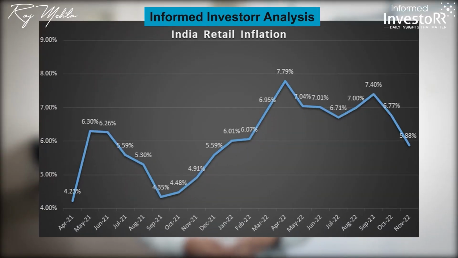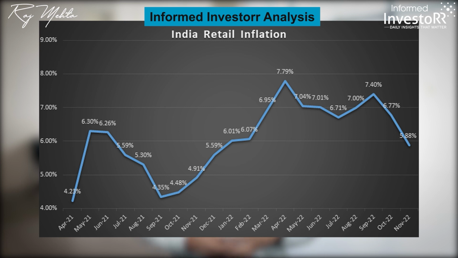Talking about moderating inflation numbers, the CPI, or the Consumer Price Index, for November 2022 has finally moderated below the 6% level as the retail inflation rate slowed to 5.88% for November 2022. At 5.88%, the latest Consumer Price Index inflation print is at an 11-month low. The deceleration of inflation in November was due to a sharp moderation in food prices.